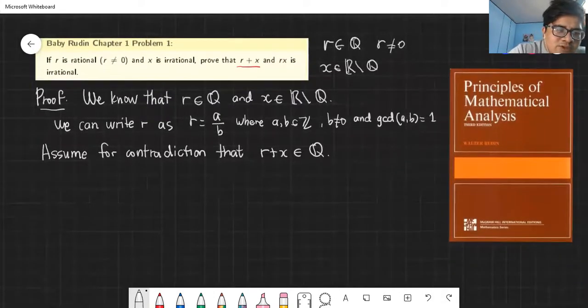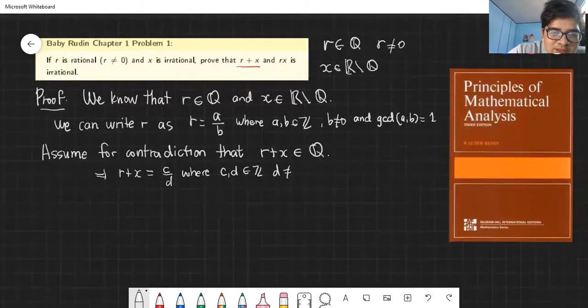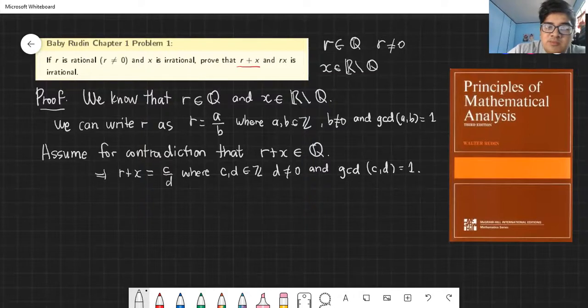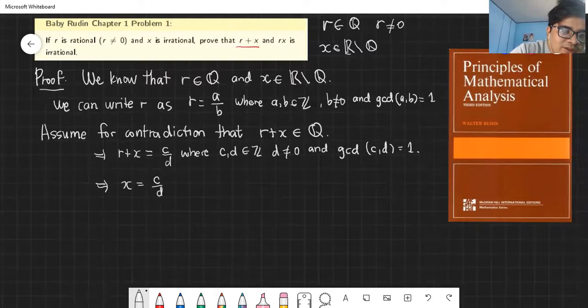If r plus x is rational, then this implies that we can write r plus x as a quotient, c over d, where c and d are integers, the denominator d is not equal to 0, and the GCD of c and d is equal to 1. Meaning they are integers, the denominator is not equal to 0, and that fraction is irreducible. Now, what we'll do is subtract r from both sides. This implies that x is equal to c over d minus r.